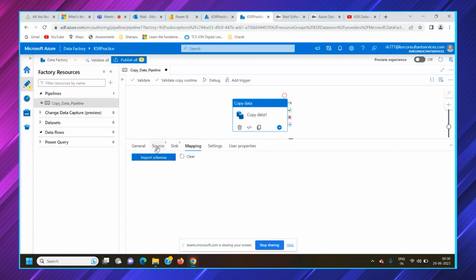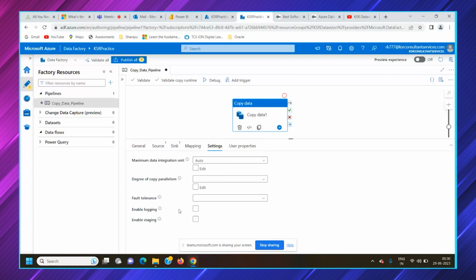Mapping is nothing but you can map which column you want to which column. If you consider a table from a source, and you want to copy it or sync it to the target, you can create a mapping for a column in source and a column in target, and it should map the data. ADF automatically maps it. If you want to change any mapping, you can import schemas and change the mapping.